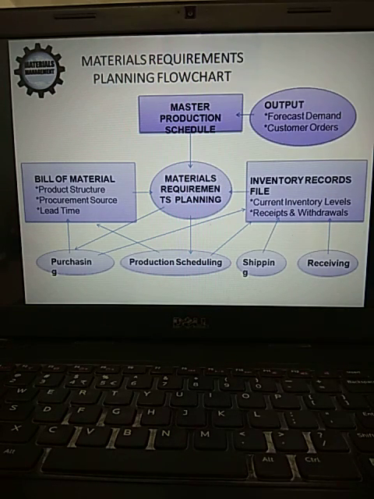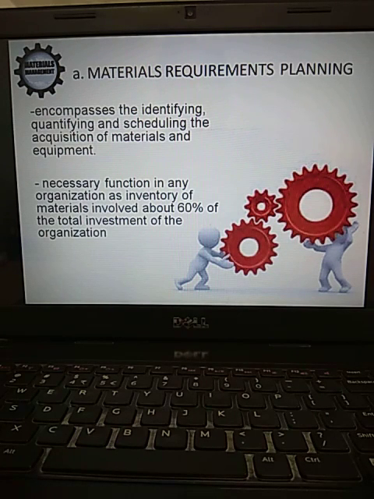Now we are going to discuss all these things. Actually, what does material requirement planning mean? It encompasses identifying, quantifying, and scheduling the acquisition of materials and equipment. It allows us to identify what things are required, quantify how much is required, and schedule at what time it is required, whether in the next hour, next day, or after 1 week. That is scheduling the acquisition of the materials. That is MRP planning, material requirement planning, which encompasses identifying, quantifying and scheduling the acquisition of materials and equipment.